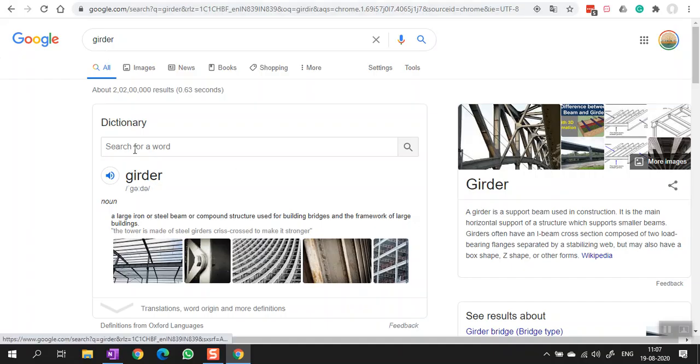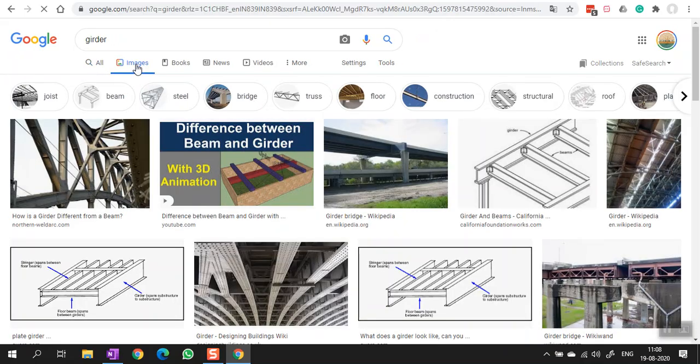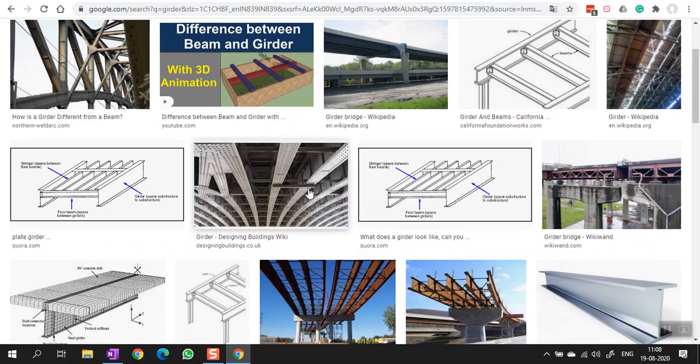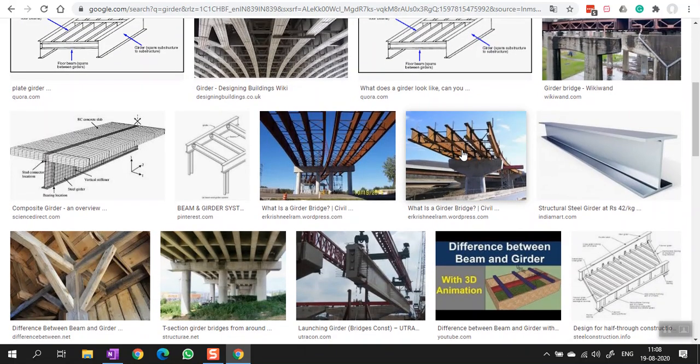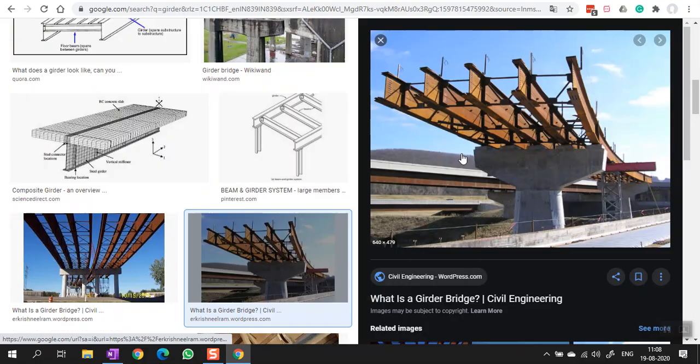Yeah, so these are girders, the beams. These are metallic girders which are placed on the poles which generally hold a bridge together, and they are made up of metals because metals have very high tensile strength. See, this is what I'm talking about.